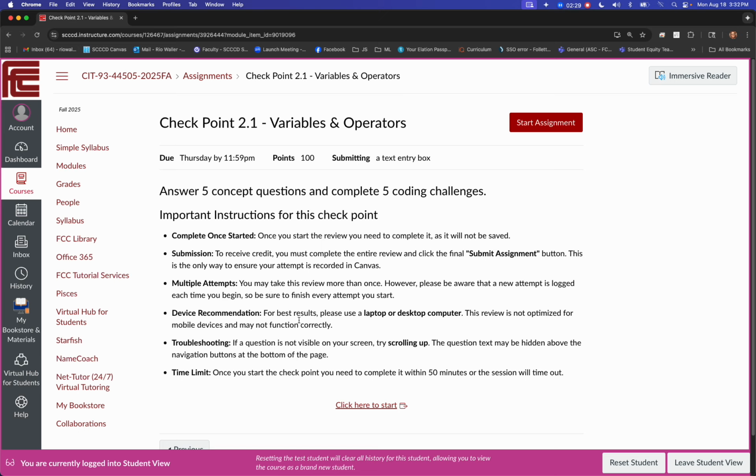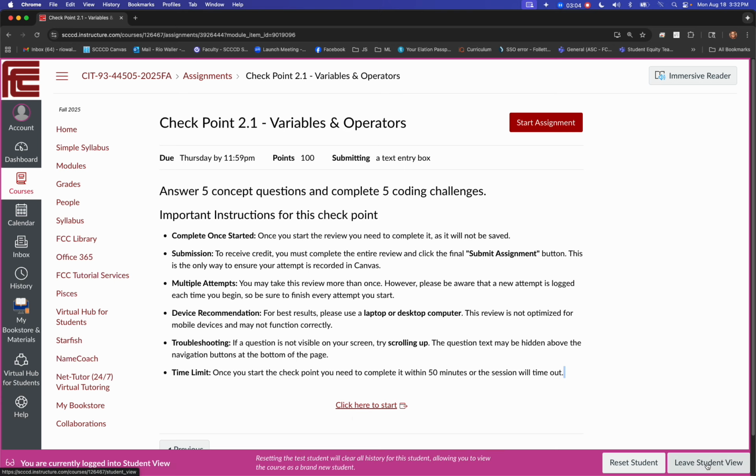Device: don't take this on a mobile device. It's only because the refresh on a mobile doesn't lend itself well to this app, because as soon as you refresh, it has to start over. If the question is invisible, try to scroll up, and I'll try to show you that here. It's a bug we're fixing. And then time limit. From the time you start, you have 50 minutes until the session times out. So I believe these are very doable within that time frame. Okay, so you will click here to start.